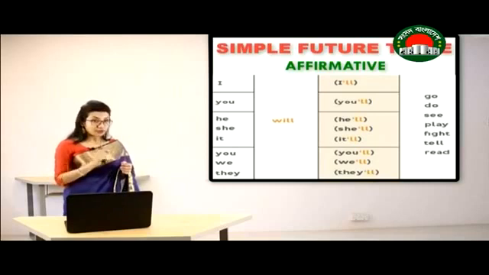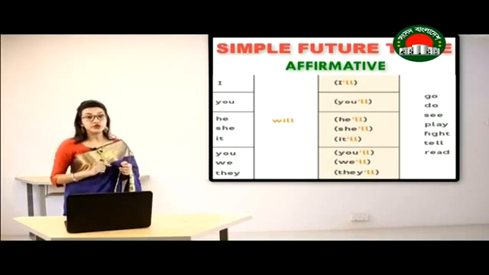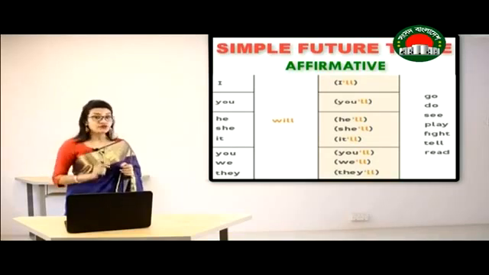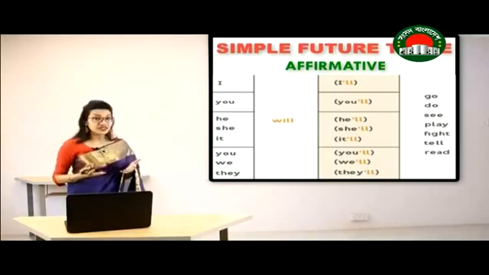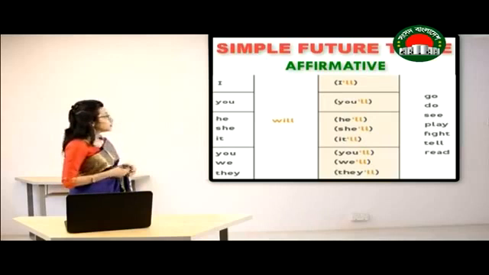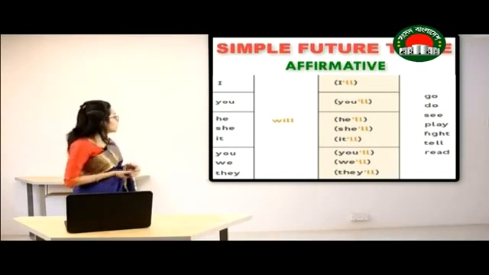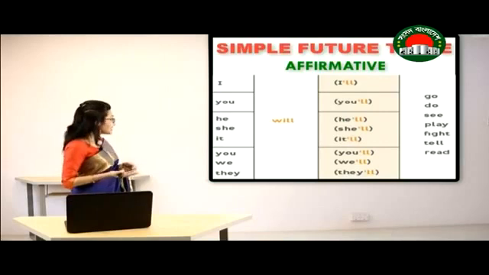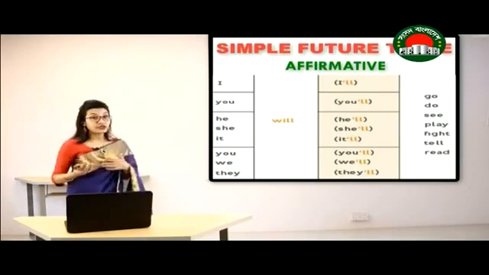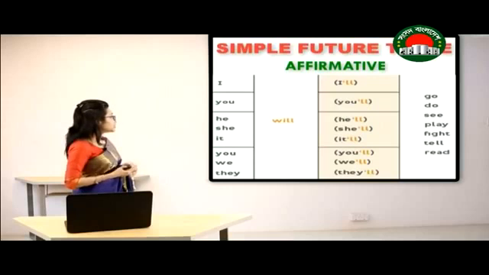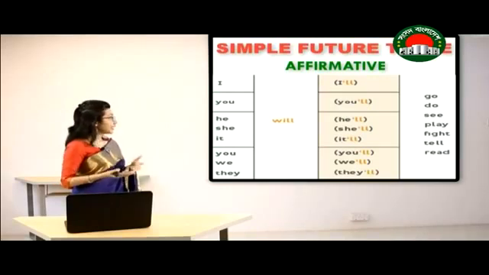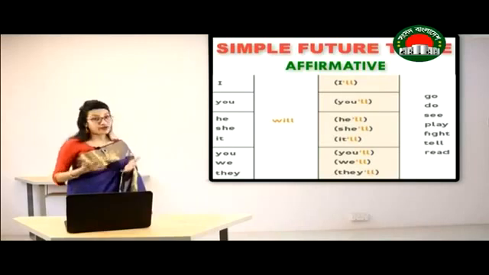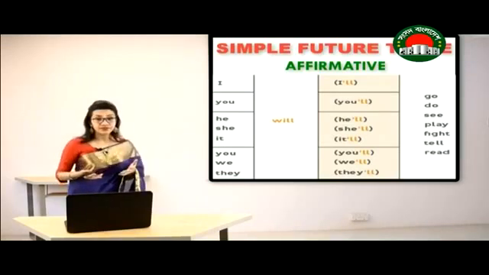You're going to use apostrophe and then you're going to use double L as a short form of will. So as in these cases, the sentences can be, I will go, you will do, he will see or she will see, it will read, you will play, we will fight, they will read.